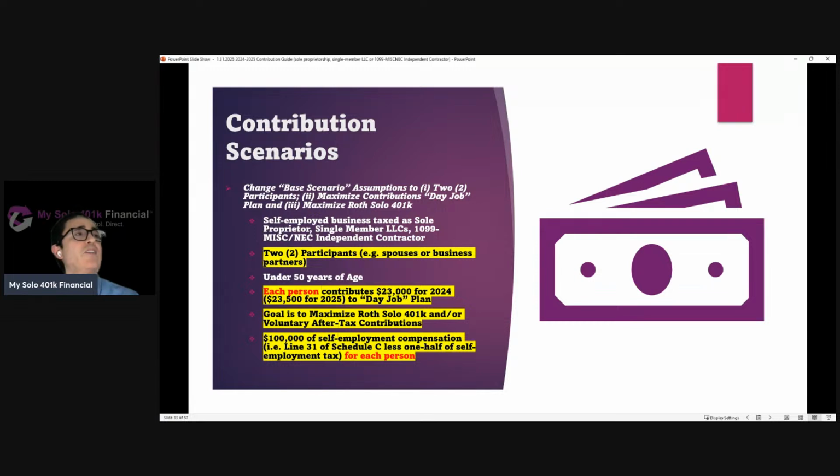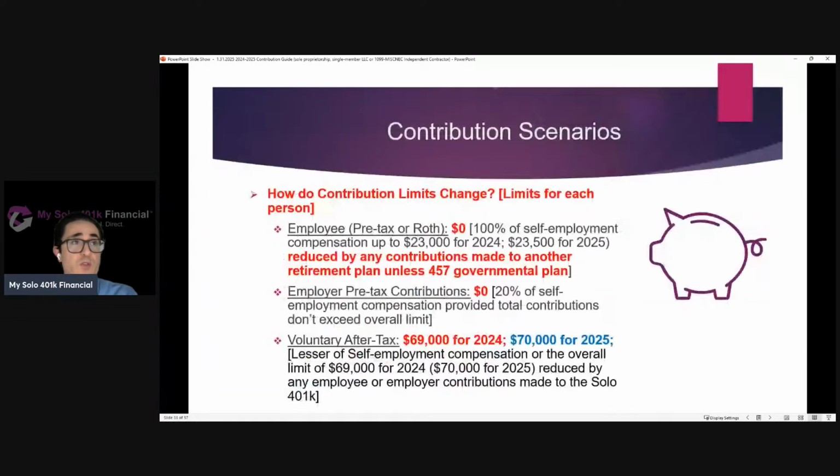All right, now let's go back to the base. It's two participants. They're each under 50. Each has maxed out contributions to their day job plan. They each have $100,000 of self-employment compensation. And their goal is to only make Roth or voluntary after-tax contributions.